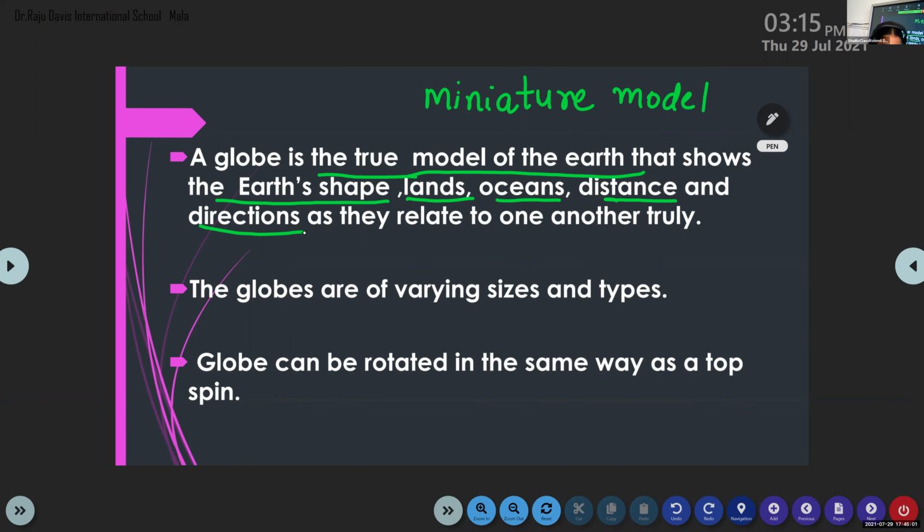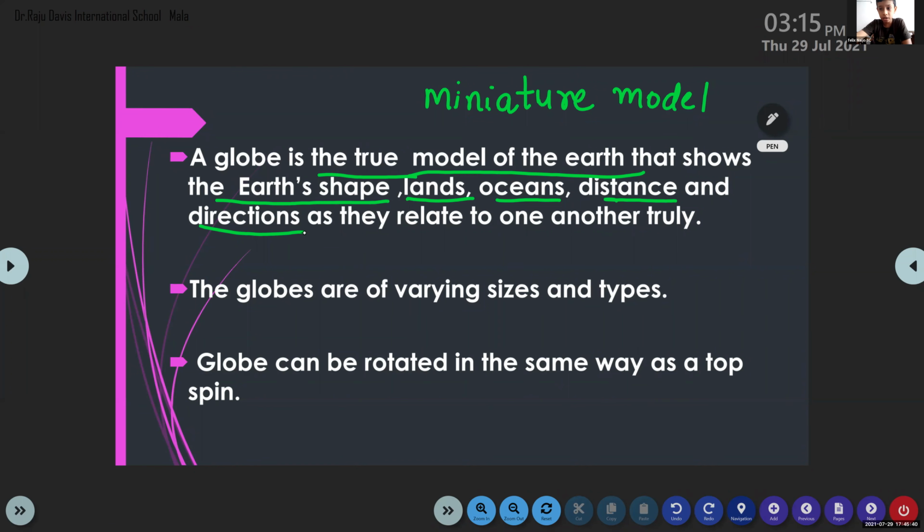Krishna, how many continents are there? Seven. What are they? Felix, you can tell me. North America, South America, Europe, Africa, Asia, Antarctica, and Australia.